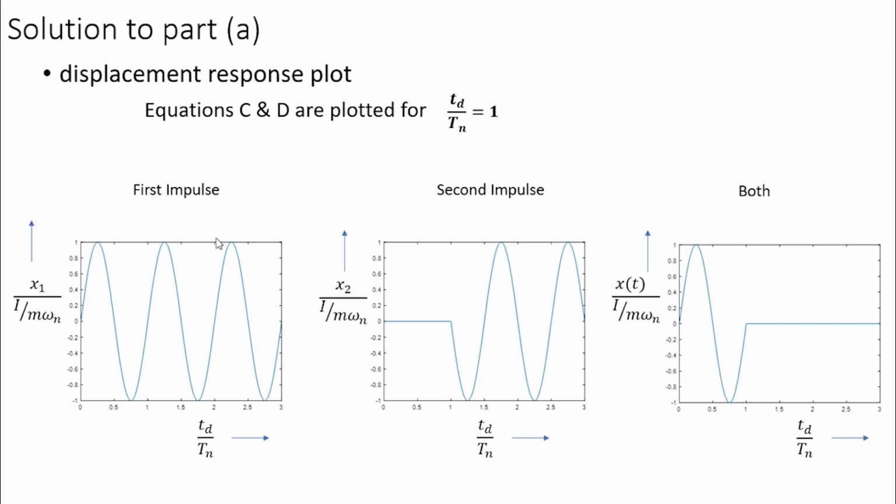This oscillates with natural period Tn, and as you can see, it starts with zero displacement. The first peak appears when t is equal to Tn by 4, that is 1/4 of the natural period. In Tn, the cycle completes. So the first peak appears at Tn by 4.